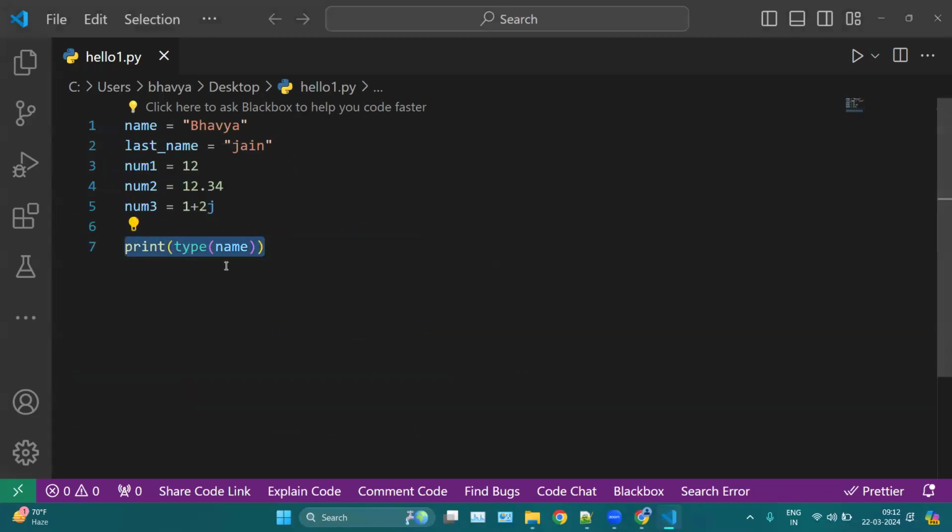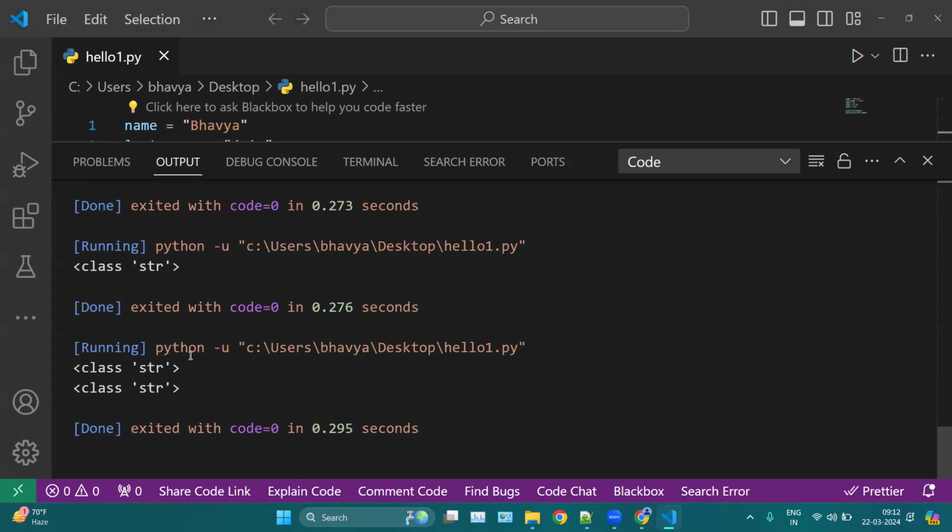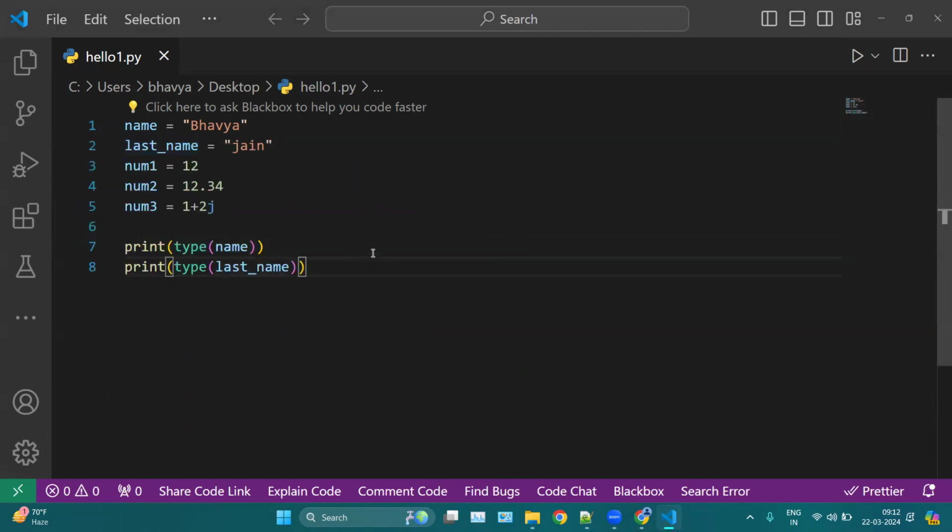Same as that, we can copy this and print here. Now we can check for last_name. If you run, these are all strings. So name is a string, last name is a string. Same as we can check for num1, num2, and num3.